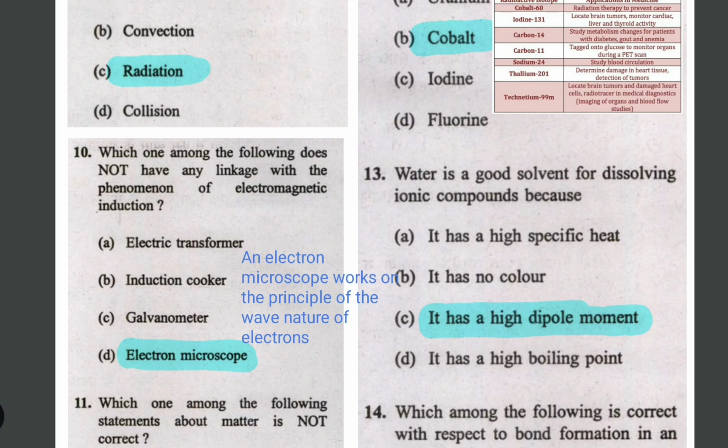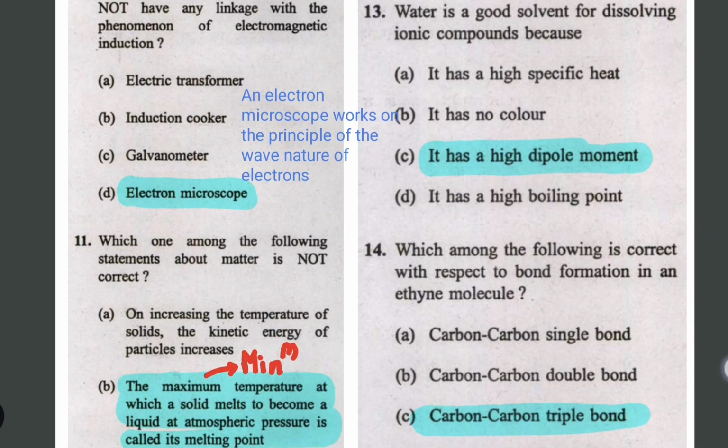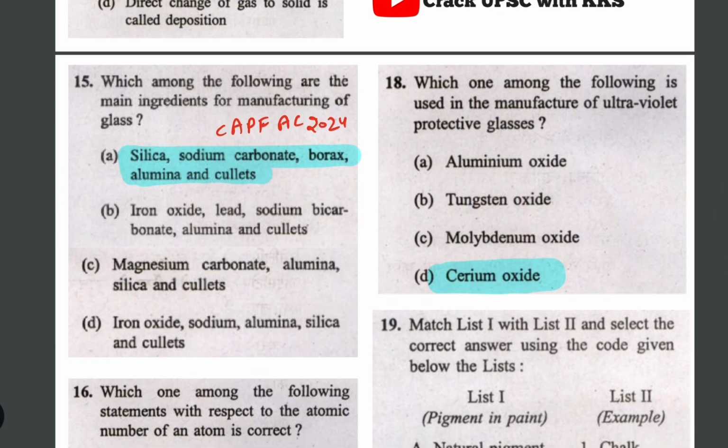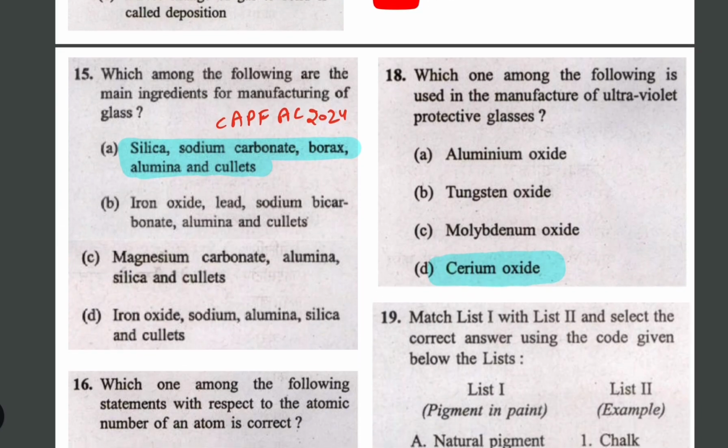So just remember this: why is water a good solvent? Because it has a high dipole moment. This one is ethyne. Ethyne has a carbon-carbon triple bond. A carbon-carbon single bond is ethane. So just revise this in the hydrocarbon chapters of class 11th, I think, in chemistry. And this one was asked in various PCS also. If you have read Ghatna Chakra of Science, then you must have come across this so many times.